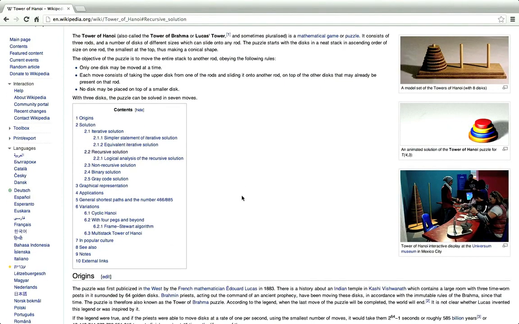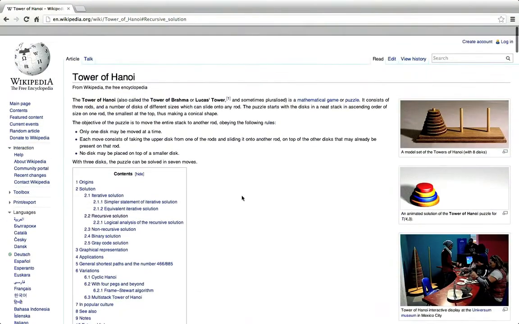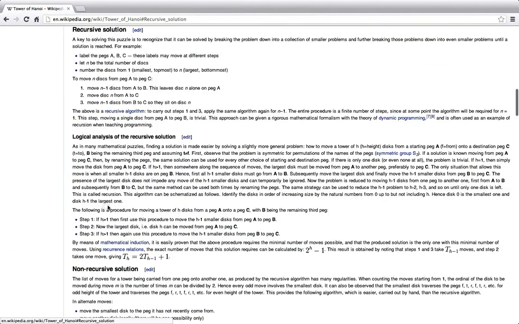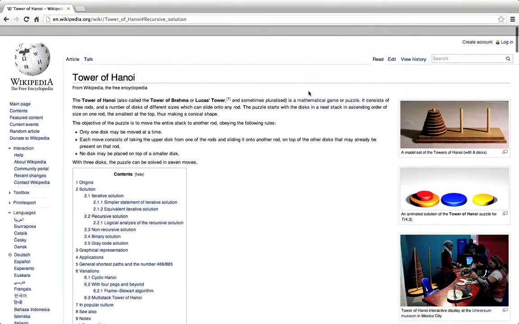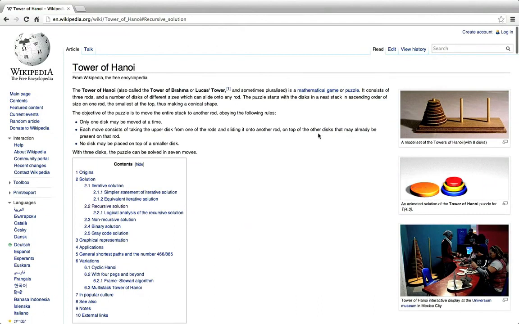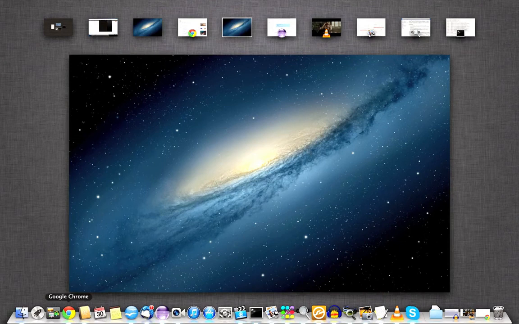So if you want practice with recursive methods, try to calculate a factorial, and then I would say come to this Wikipedia page and see if you can implement a recursive solution for the Towers of Hanoi puzzle. Actually, you'll also need some way of representing these disks using maybe a Java collection class or something. Or if that's too complicated, don't worry about it, because the most basic thing that you need to grasp first is just calculating a factorial or something like that. And when you can do that, you've basically grasped recursion. So that's it for this tutorial.